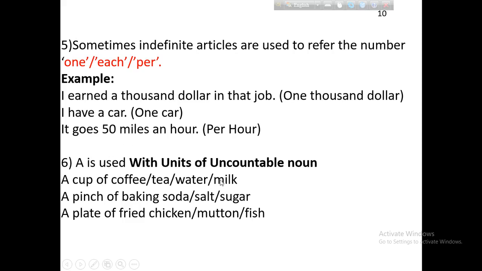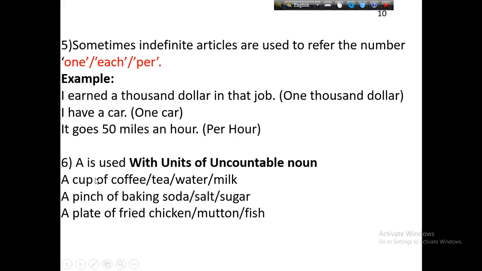Sometimes it is used before units of uncountable nouns. Units of uncountable nouns, like a cup of coffee, tea, water, a pinch of baking soda, salt, a plate of food. That means they are the units. Here cup is the unit, pinch is the unit, and plate is the unit.